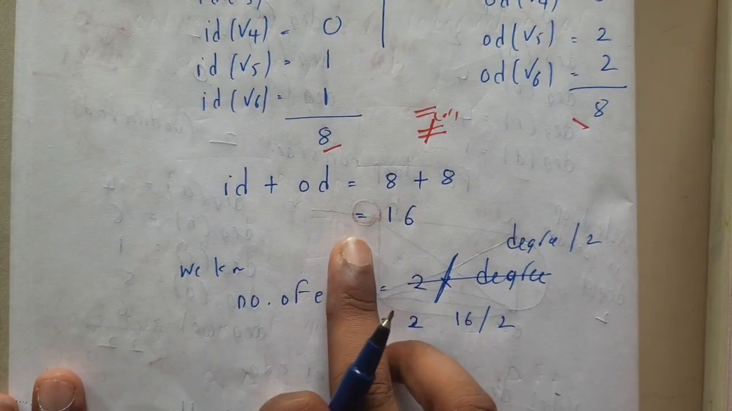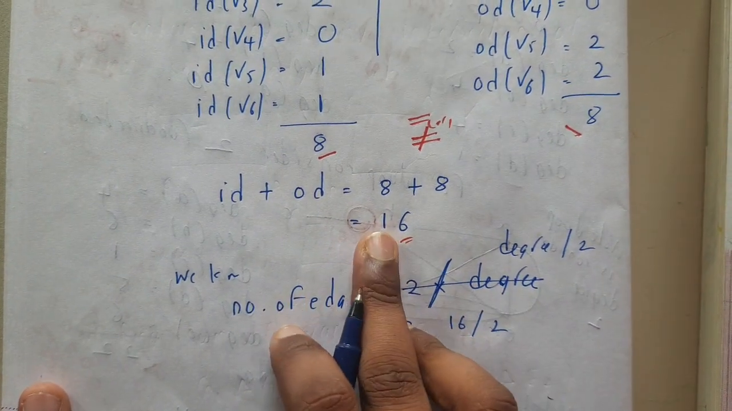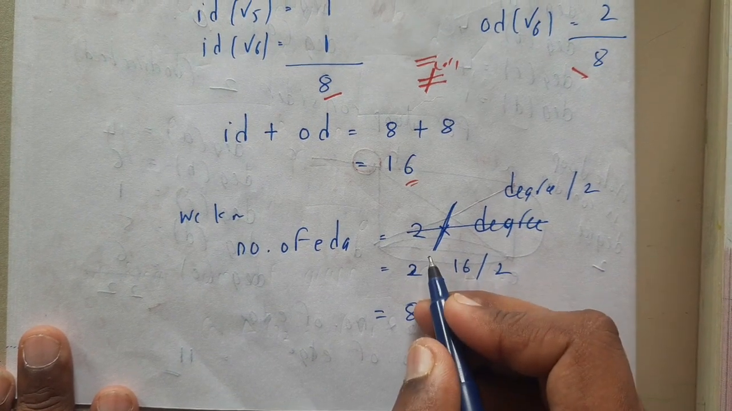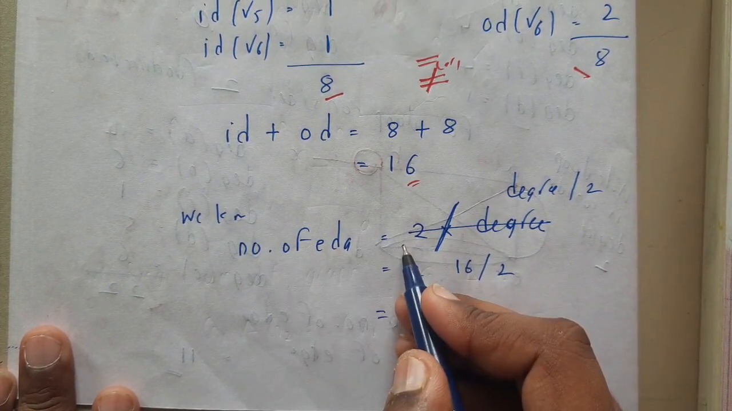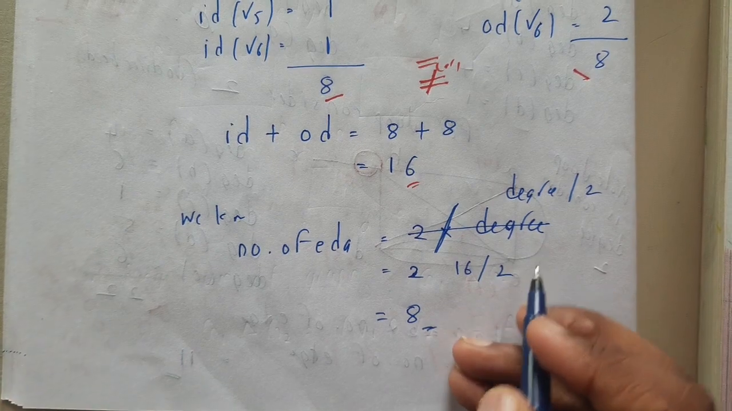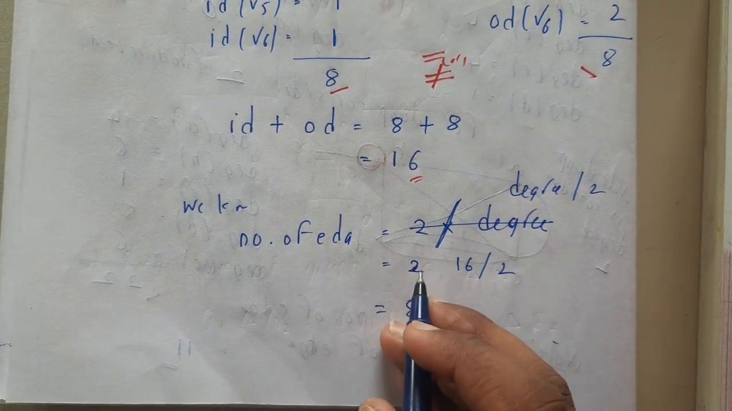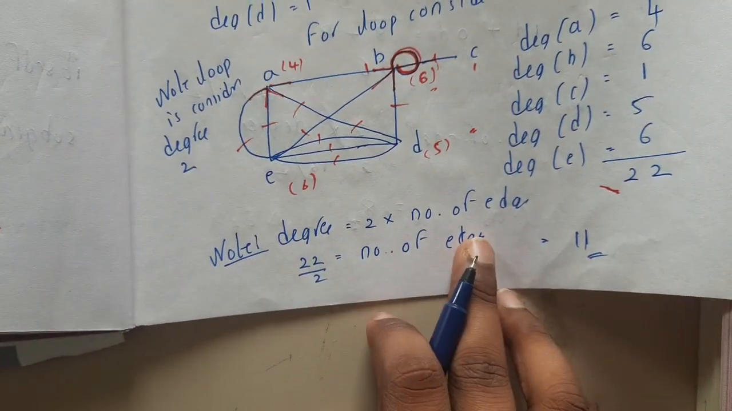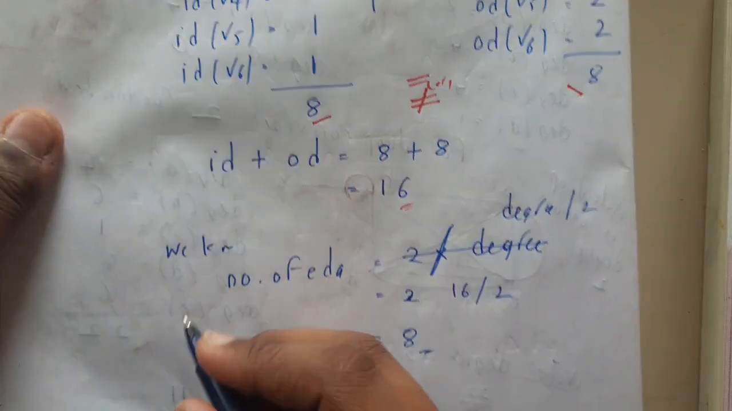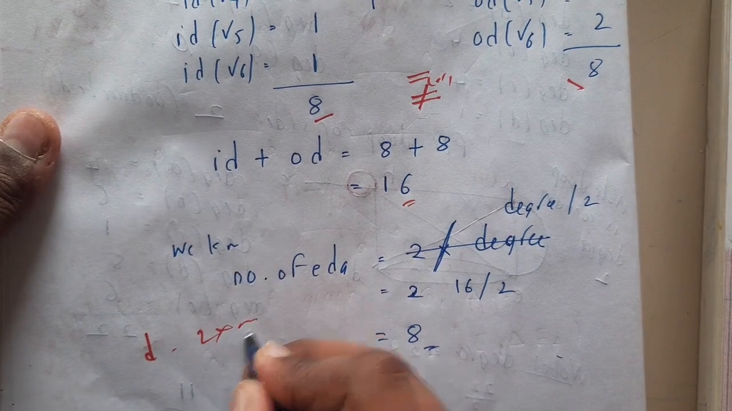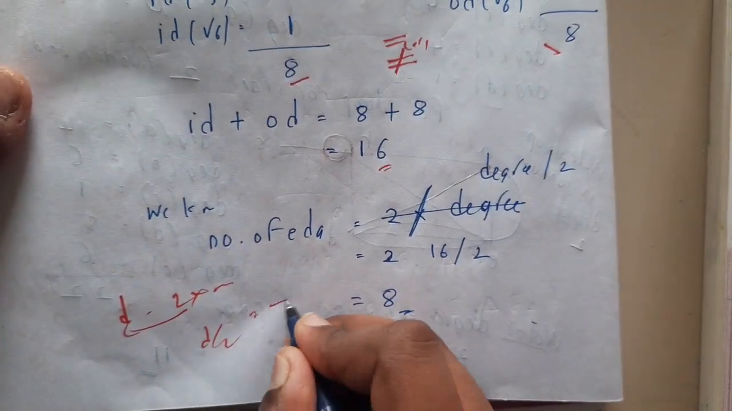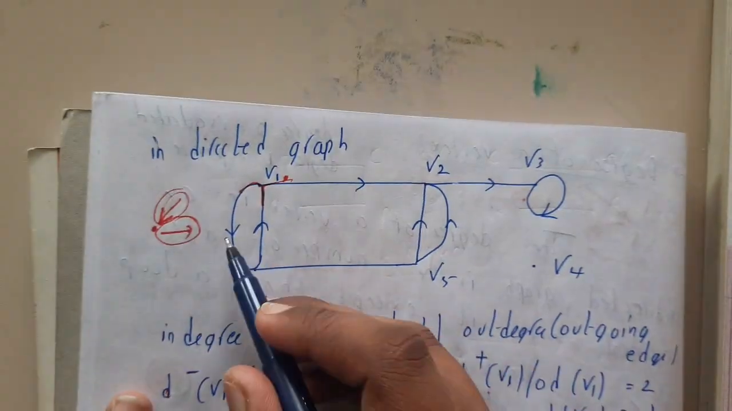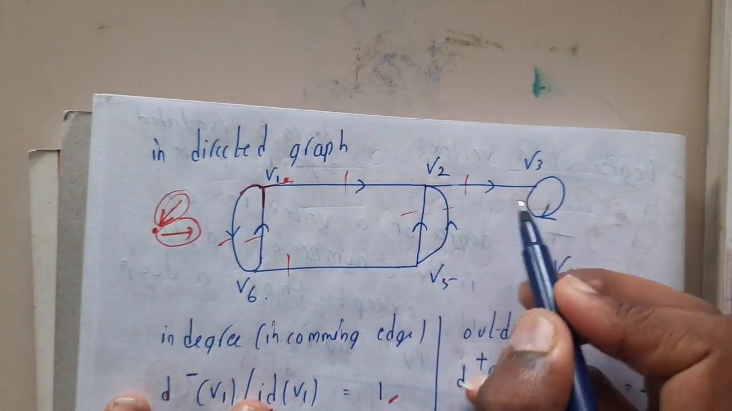Okay, so the total degree is nothing but 16. If you use the same formula, the degree is equal to 2 times the number of edges. So we transfer it: d by 2 is equal to the number of edges. So the number of edges is 16 by 2, so we got 8. If you count here, 1 2 3 4 5 6 7 8, yes.